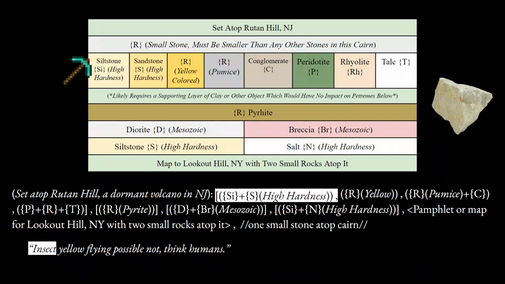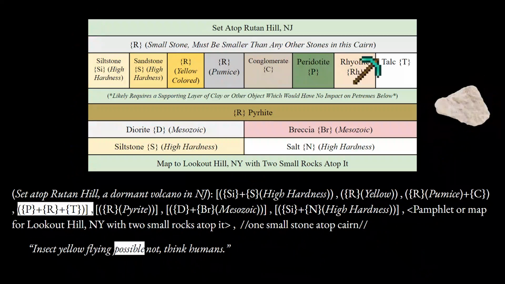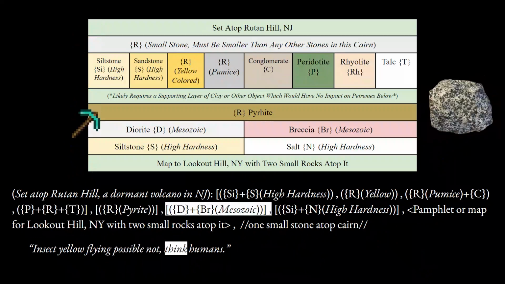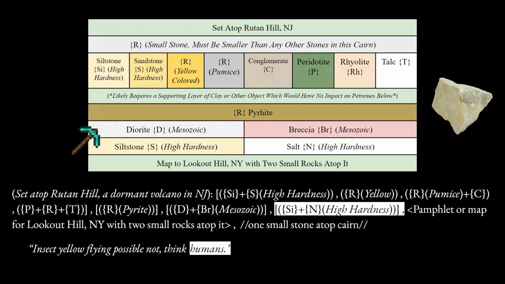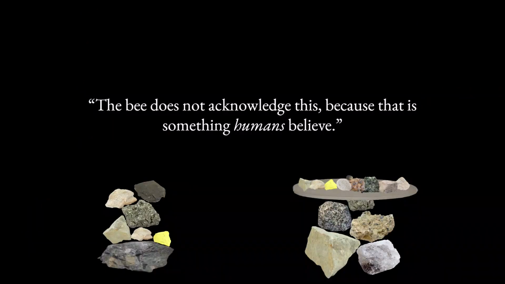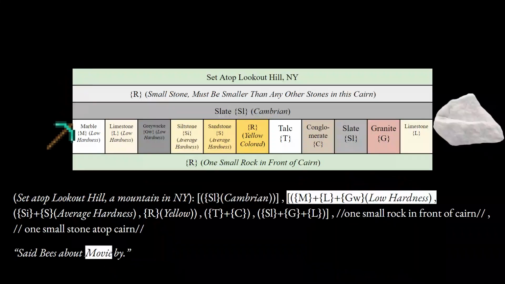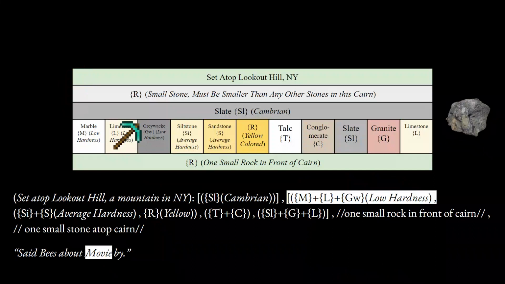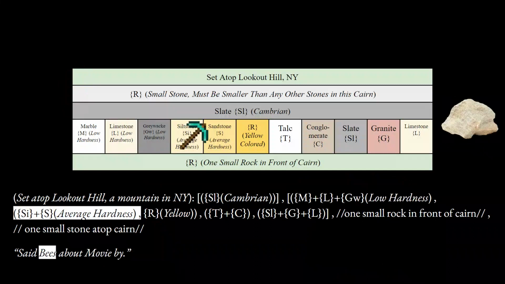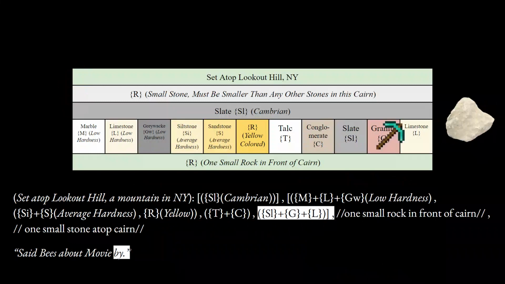Volcano, small stone, high hardness siltstone, high hardness sandstone, yellow rock, pumice, conglomerate, peridotite, rhyolite, talc, pyrite, Mesozoic diorite, Mesozoic breccia, high hardness siltstone, high hardness salt, map, rocks. Mountain, small stone, Cambrian slate, low hardness marble, low hardness limestone, low hardness greywacke, average hardness siltstone, average hardness sandstone, yellow rock, talc, conglomerate, slate, granite, limestone, one rock.